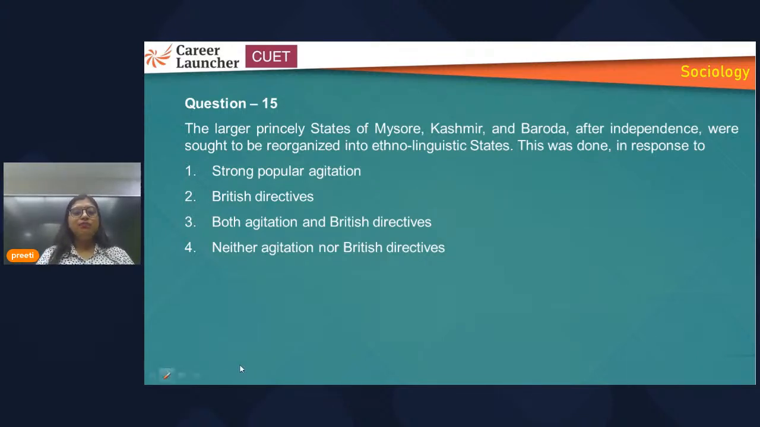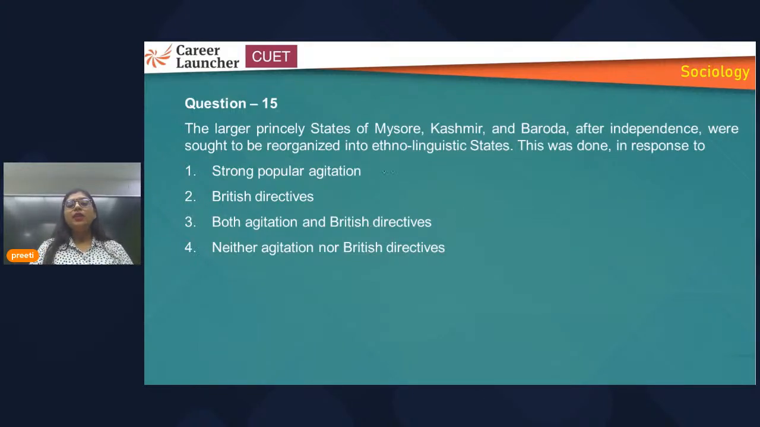So first understand this, both and neither. That will not be the case. Why? Because it was neither agitation nor British directives. Basically British directives were not the case. Agitation had been there, but not directives of the British. So this question you can all solve on the basis of understanding, if you have basic understanding about sociology or Indian society, or if you have heard some stories about what happened to these princely states after independence. On that basis as well, you can attempt this question.